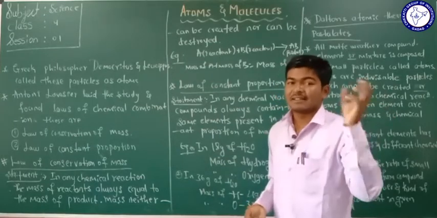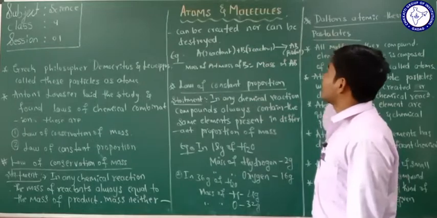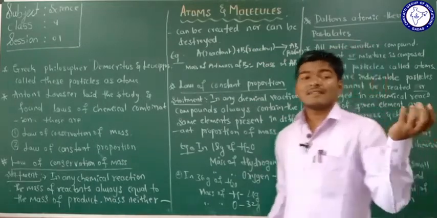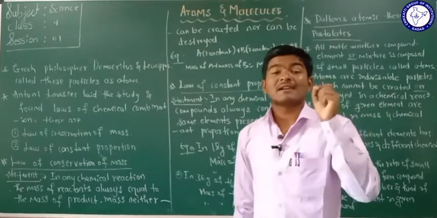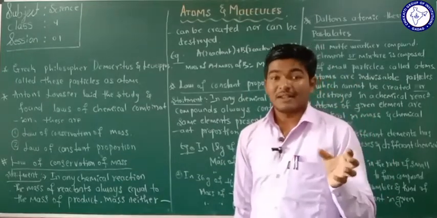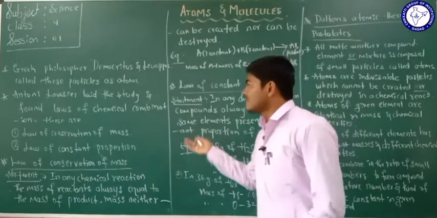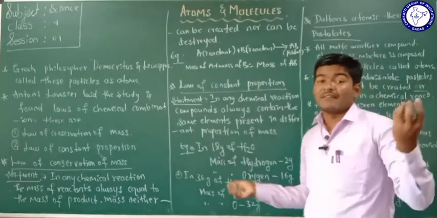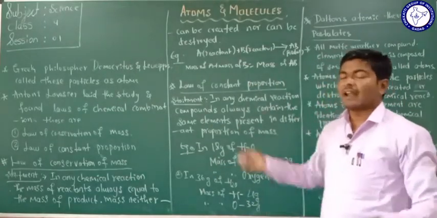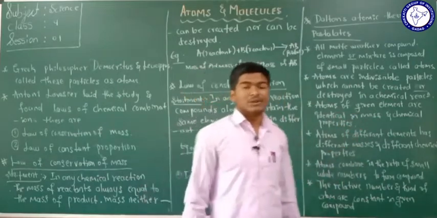We studied under the chapter of atoms and molecules what is present in a compound, what a compound is made up of, isn't it? What an element is made up of. In this session we are going to study what is meant by the smallest particle of an element, isn't it? And what theories come in that session we are going to study in today's session.